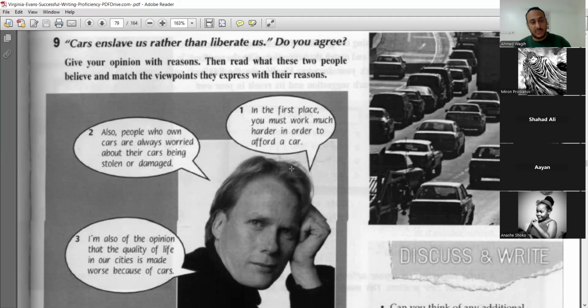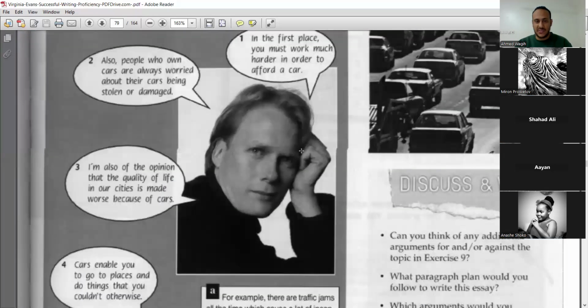In some countries, people might spend 5 or 6 years. So he says the idea that came to his mind, because not all the ideas are the same, we're different. He says, in the first place, you must work much harder in order to afford a car. So this is how cars enslave you, not liberate you.